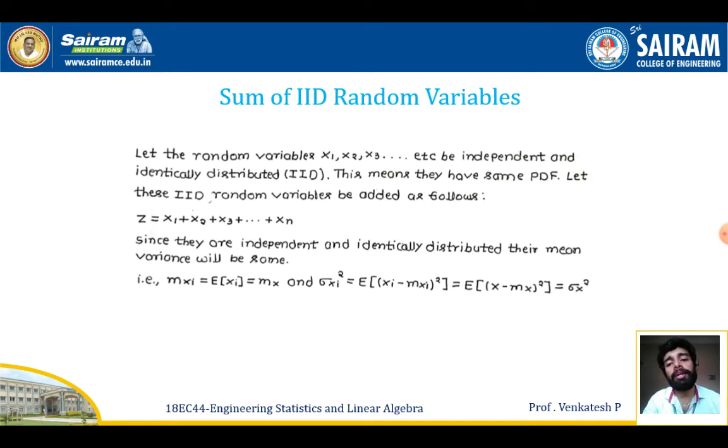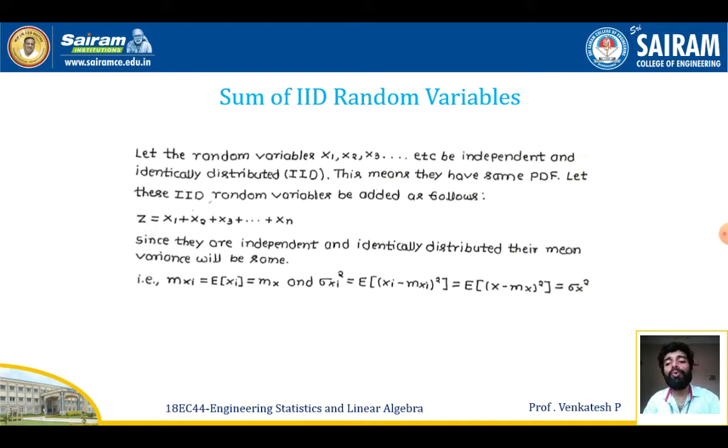Let the random variables x1, x2, x3 and so on be independent and identically distributed. This means that they have the same PDF. Now let these IID random variables be added into a single variable z. I am going to add all these IID random variables in z, like z is equal to x1 plus x2 plus x3 plus so on plus xn. Since they are independent and identically distributed, their mean and variance will be the same.